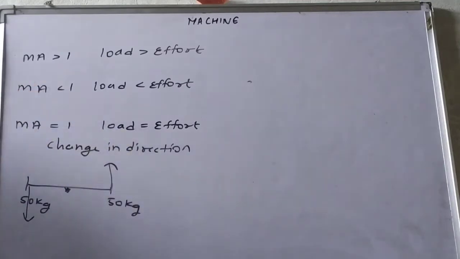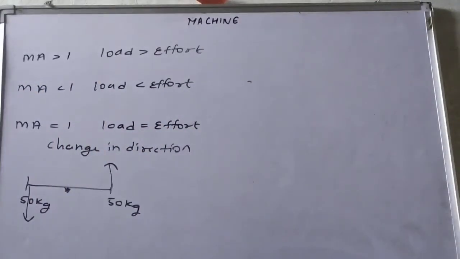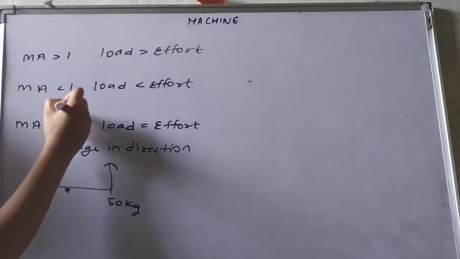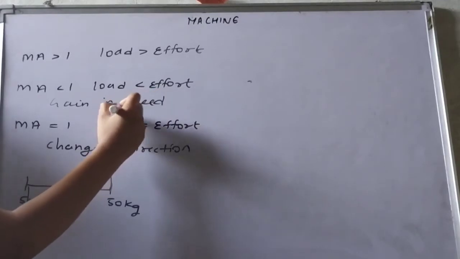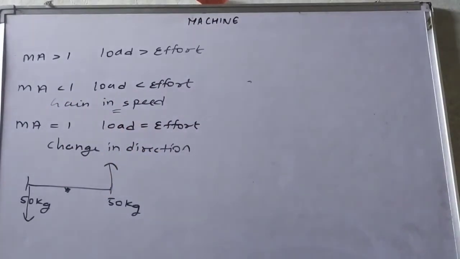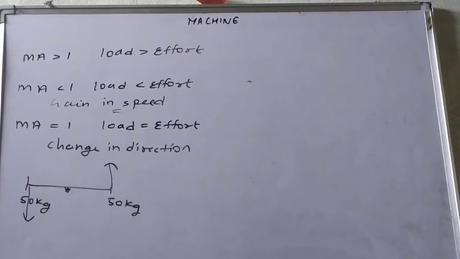Now when it is less than 1, when load is less than effort, then that machine will work as a gain in speed, ठीक है. For example, we use the gear arrangement in automobiles to gain speed. आप gears use करते हैं ना automobiles में speed gain करने के लिए. So this one is the case for mechanical advantage less than 1.